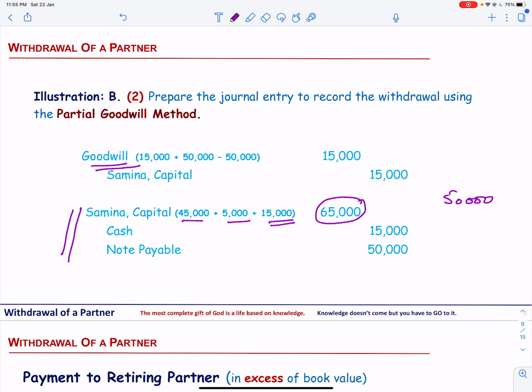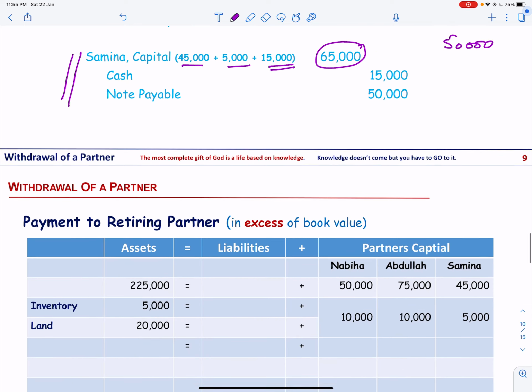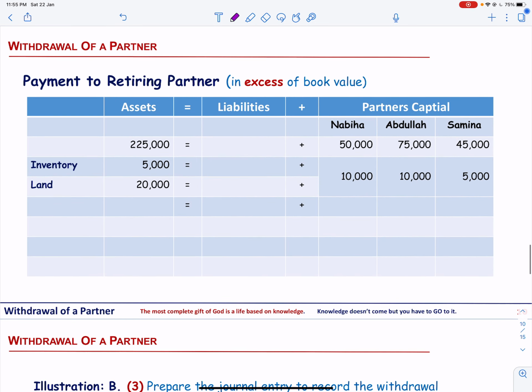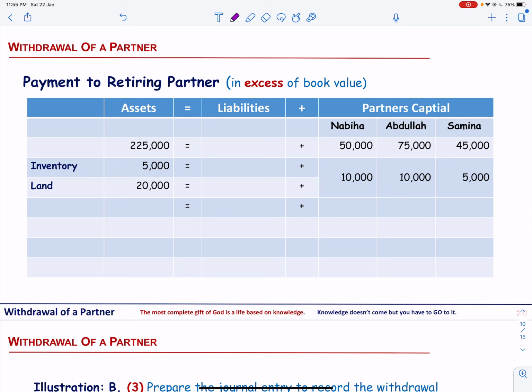Let us see how the accounting equation will look. Again, we have the total assets of 225,000. Nabiha's capital is 50 and Abdullah's capital is 75 and Samina's is 45. So the balancing figure of 55,000 is the liability. On revaluation, there is an increase in assets by 25,000 and this is allocated among the three partners in their profit sharing ratio.